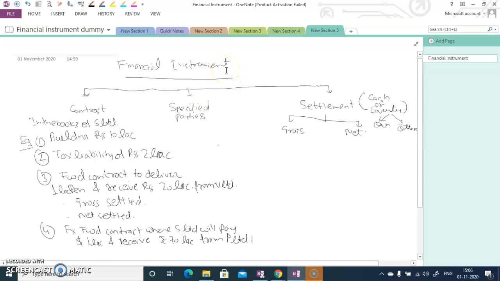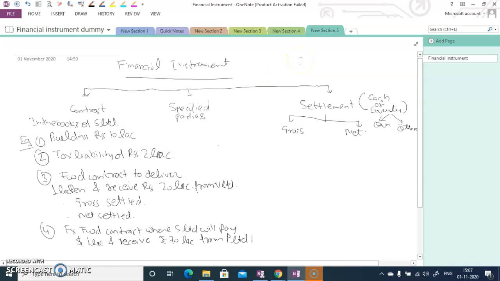See, if it is a financial instrument, then mainly IFRS 9, or you can say Ind AS 109 or 32 are applicable, and majorly it is used in the banking sector. So here the derivatives and the non-derivative financial instruments are also there. All the derivative instruments are financial instruments, because they satisfy the conditions mentioned in this slide.